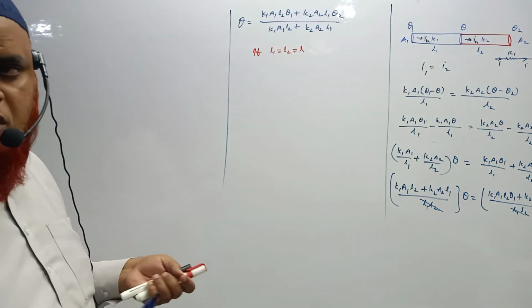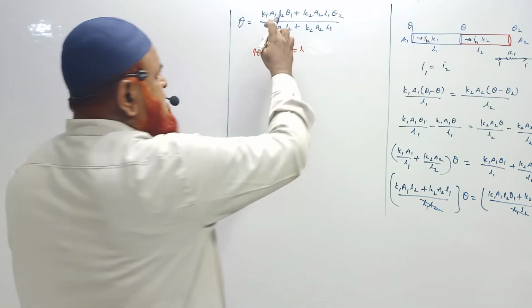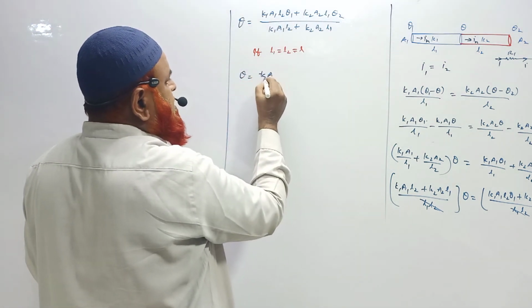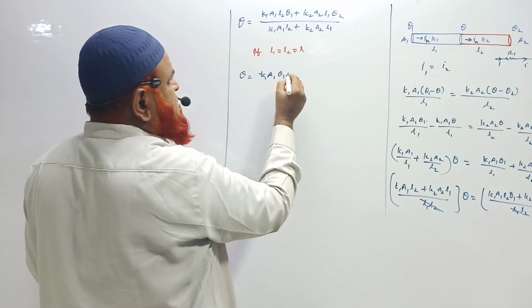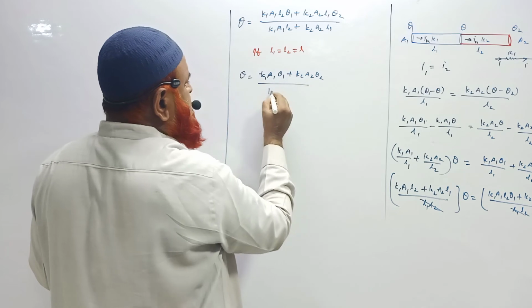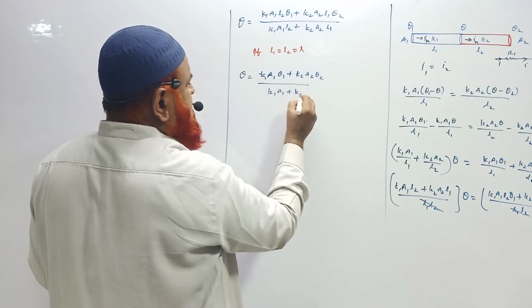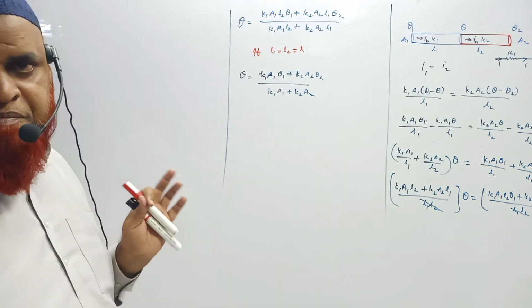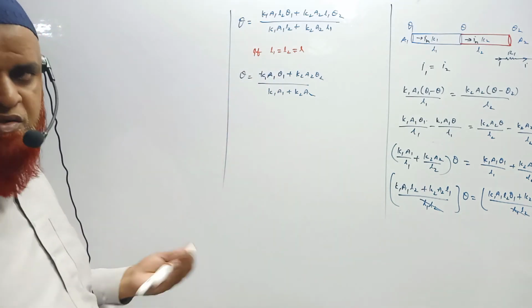If the lengths of the rods are the same, then what are we going to get now? You just take theta is equal to K1 A1 theta 1 plus K2 A2 theta 2 by K1 A1 plus K2 A2. Understand? Lengths are the same. This formula you have to consider.